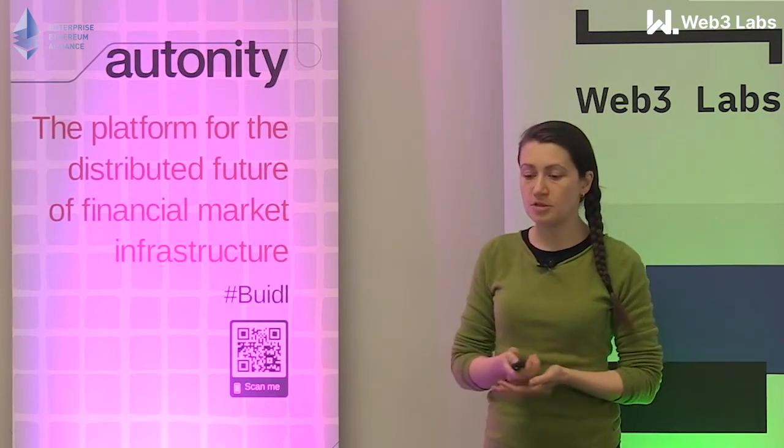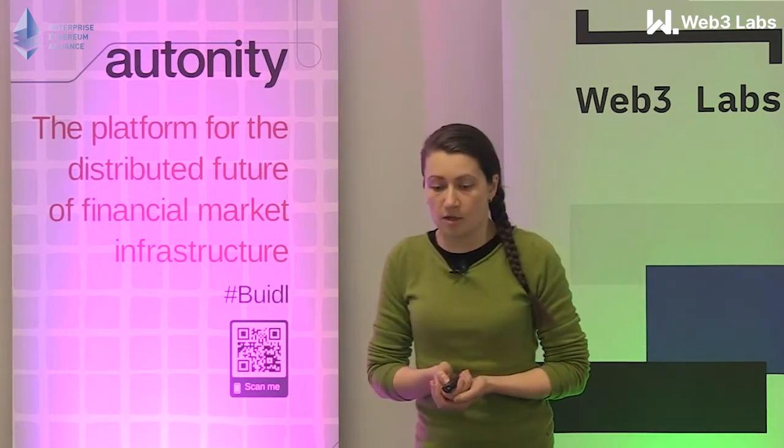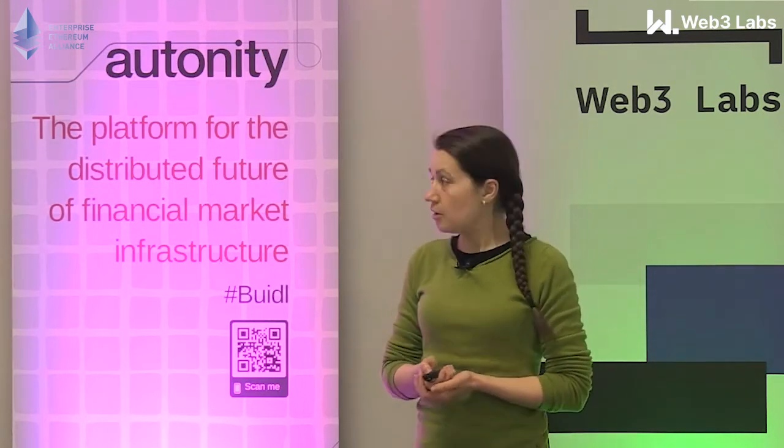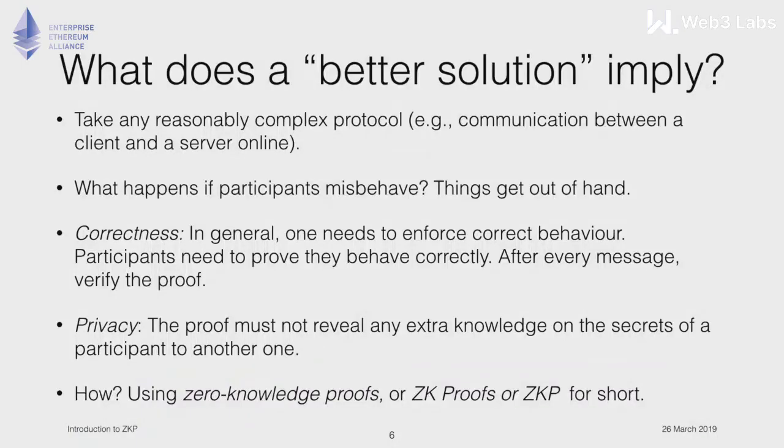So how does this better solution work? We take any reasonably complex protocol, and we want to ensure that participants don't misbehave. How do we do that? Basically, after every step, one has to prove that he or she performed the step correctly. But on top of that, the proof must not reveal any extra knowledge on the secrets that the participants have. So both of these goals are achieved using zero-knowledge proofs, or ZKP.